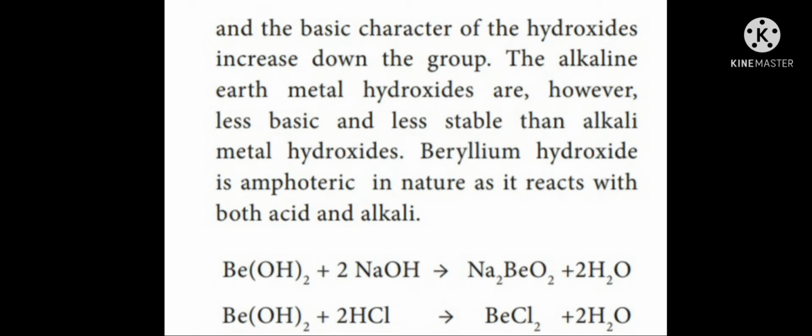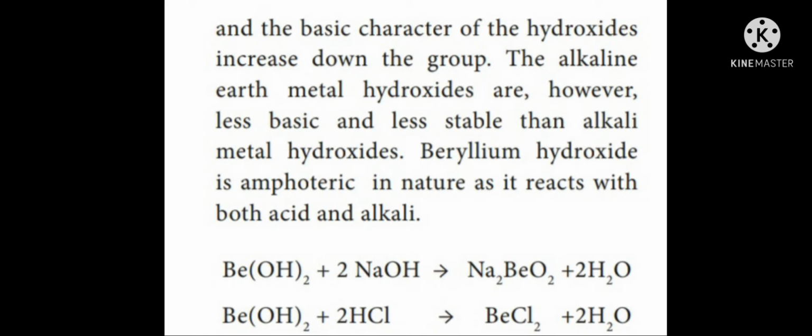Alkaline earth metal hydroxides are less basic and less stable than alkali metal hydroxides, where beryllium hydroxide is amphoteric in nature. Hence, it reacts with both acid and alkali. It is explained here. Beryllium hydroxide reacts with alkali like sodium hydroxide.